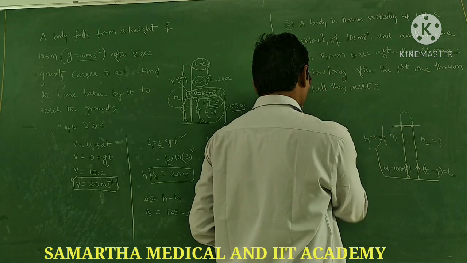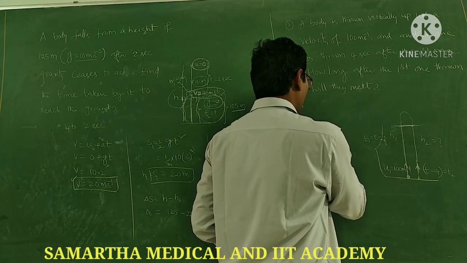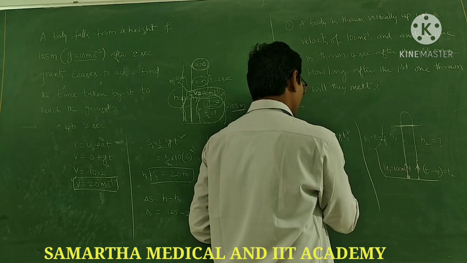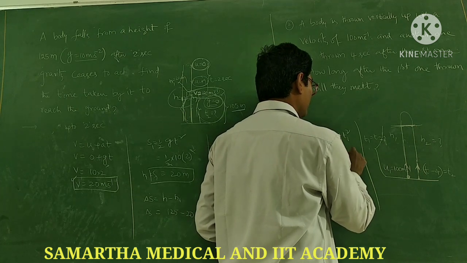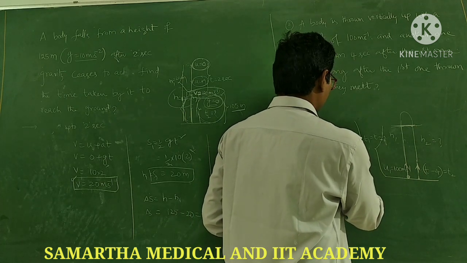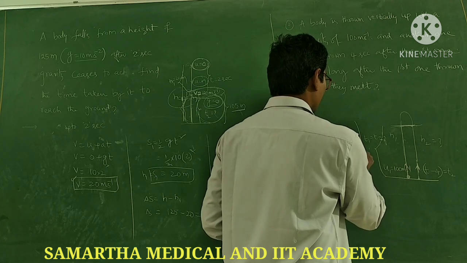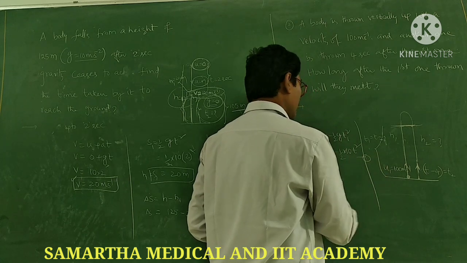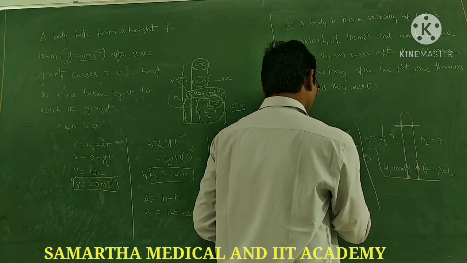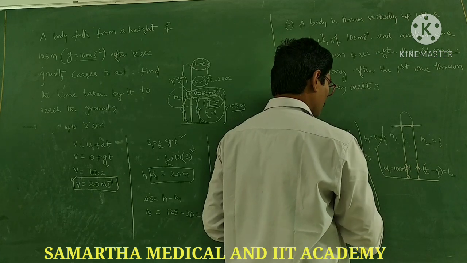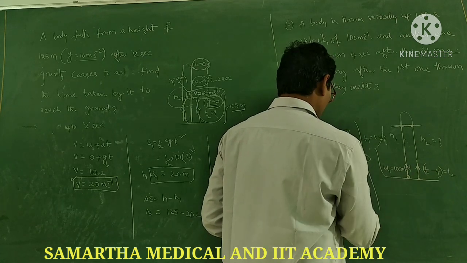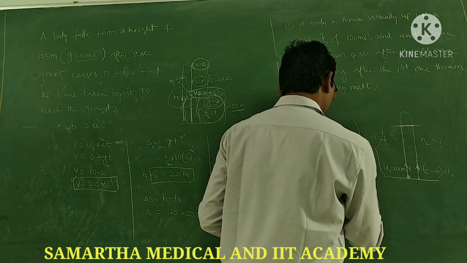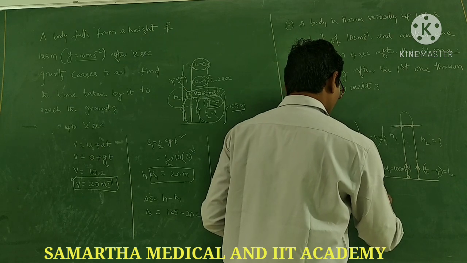What is h1 for the first body? h1 is equal to u1 t minus half g t1 square. What is u1? 100t minus half g t square. They didn't mention g, so just take 10. That is h1, equation number 1. Next, the second body is thrown in the upward direction: 100 into t minus 4, minus half g into t minus 4 whole square. That is equation number 2.